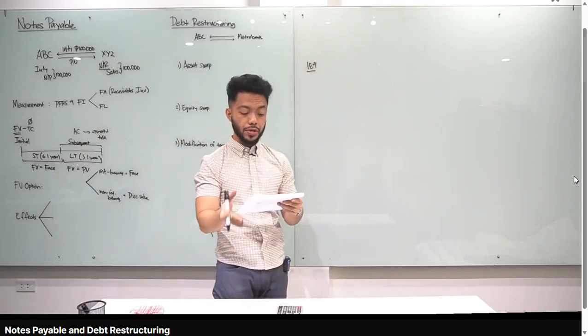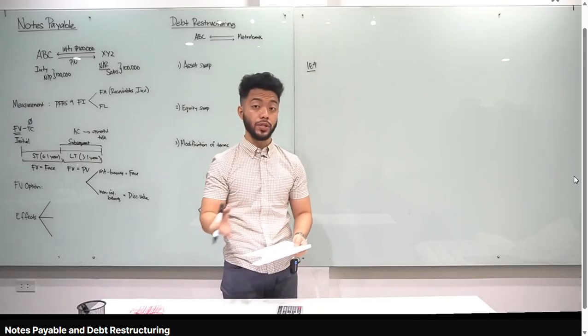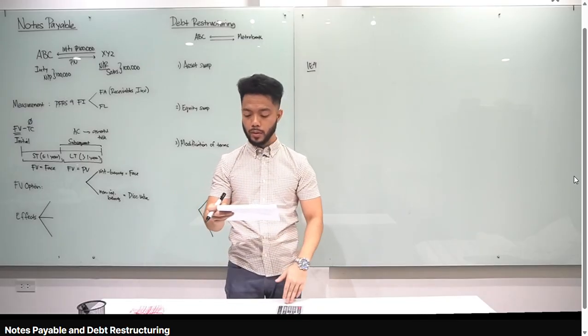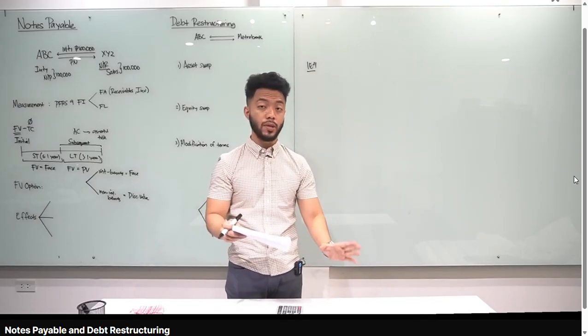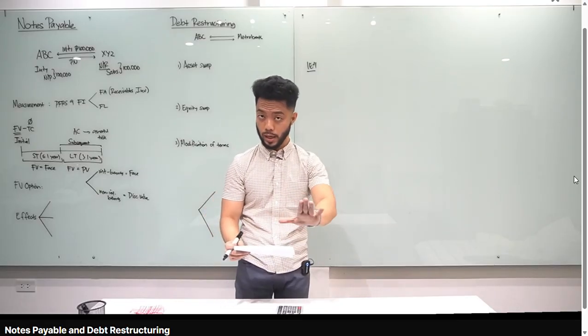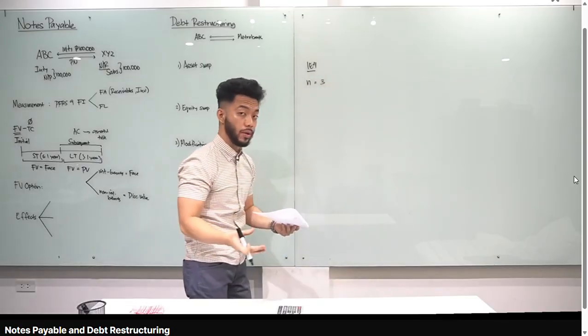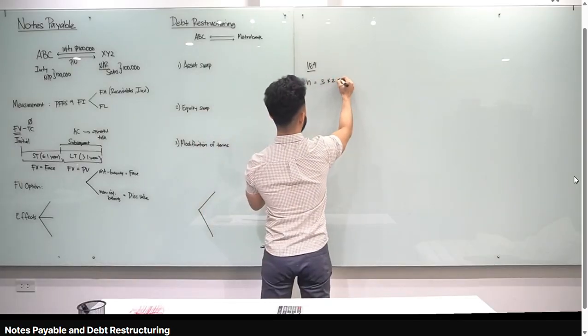ABC company issued a 3-year, 1.2 million non-interest bearing note payable during equal semi-annual. Pag semi-annual, twice a year, every 6 months. Starting July 1, 2025, the prevailing interest rate is 10%. Pag nakita mo yung semi-annual, lagi mong i-adjust agad yung term and yung interest rate na gagamitin mo. Okay? So, lagi mong tatandaan yan. Yung term natin, N or term is equal to 3 years. Pero since semi-annual, meron tayong twice a year, times 2, 6 yung gagamitin natin. Okay?